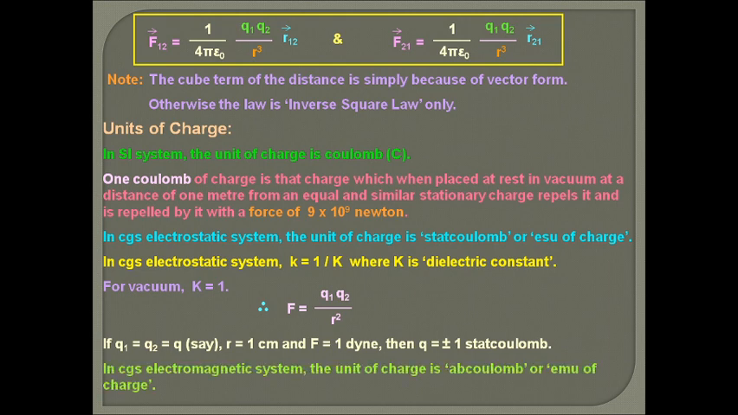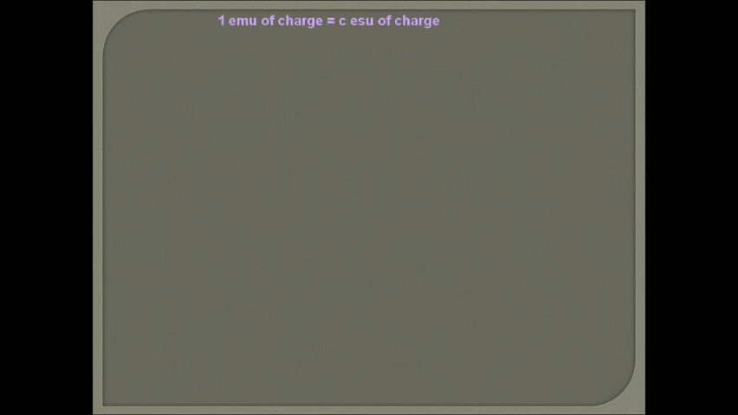So then Q is said to be 1 stat coulomb. In CGS electromagnetic system, the unit of charge is abcoulomb or EMU of charge. That is in electromagnetic system, that is used in the higher classes.